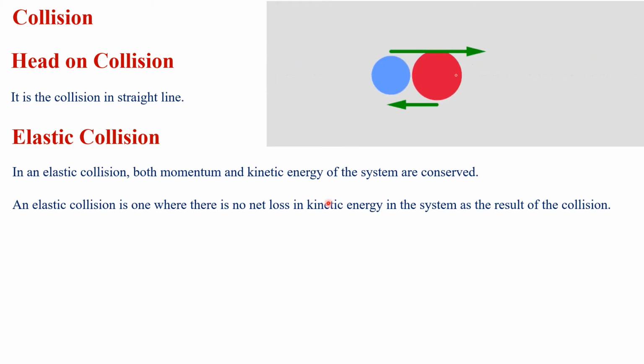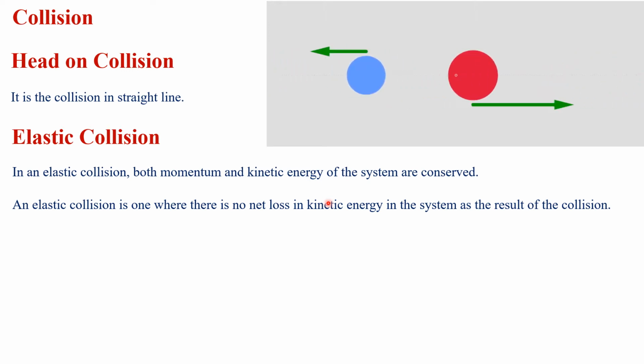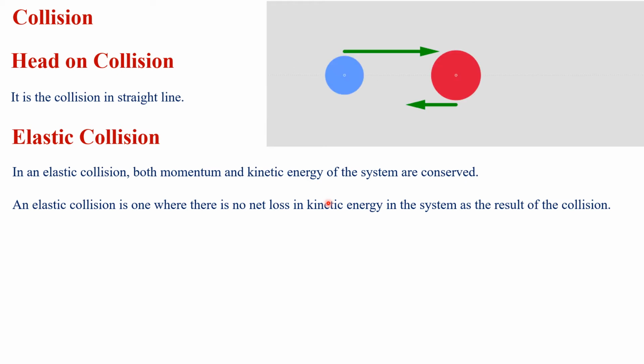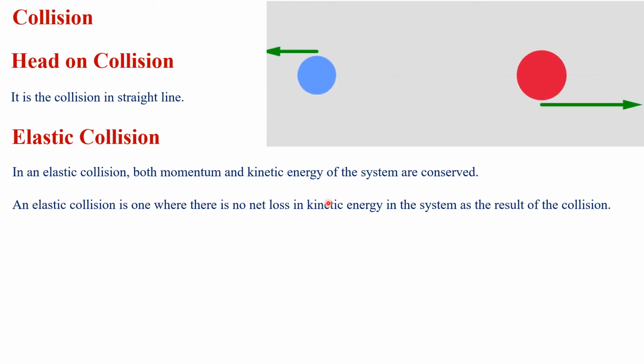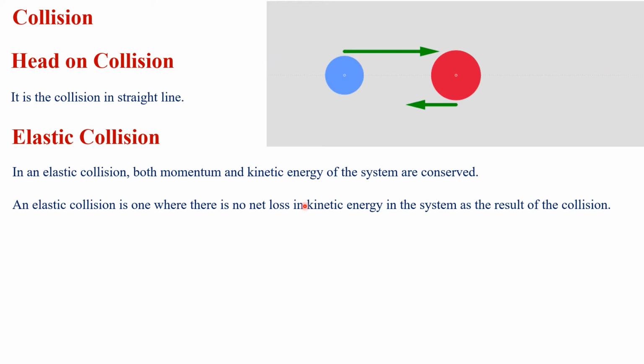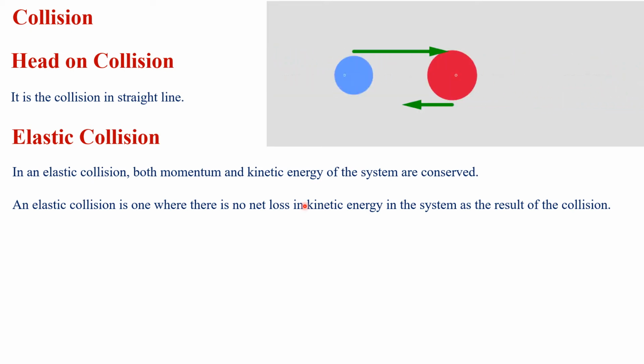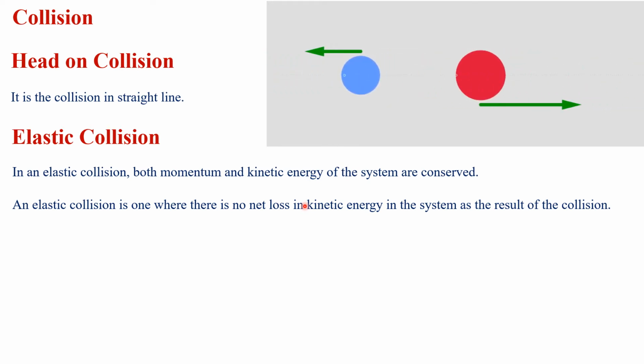When we talk about the macroscopic world, it is not possible to have a completely elastic collision because some kinetic energy of the moving objects may be converted into mechanical waves or sound. We can take the example of billiard balls, whose collision is considered elastic, but it is not completely elastic because some of the kinetic energy is converted into mechanical waves and sound waves.